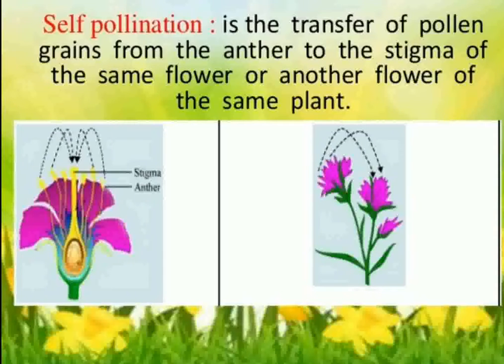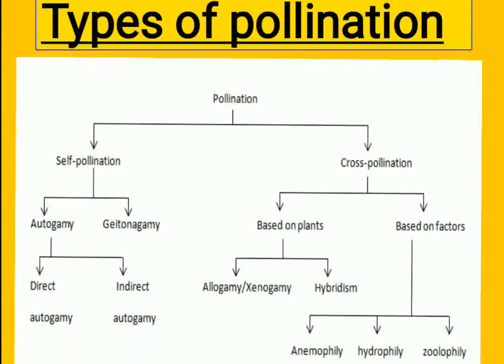Self pollination is the transfer of the pollen grains from anther to the stigma of the same flower or another flower of the same plant. And accordingly, we have divided self pollination into autogamy and geitonogamy. Autogamy and geitonogamy, depending upon whether the pollen grain is transferred to the stigma of the same flower or to a different flower of the same plant respectively.